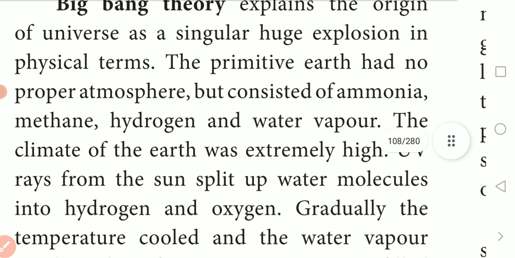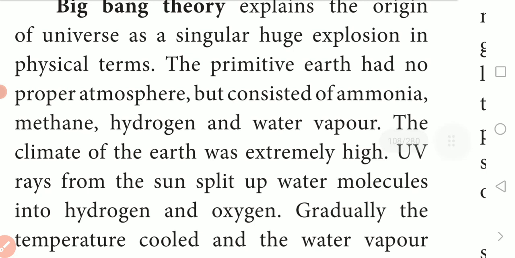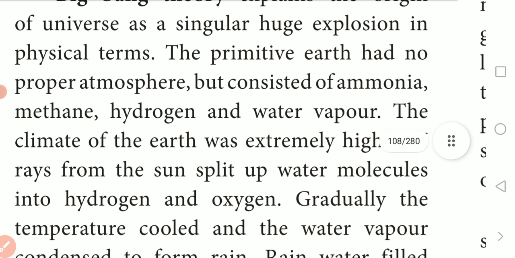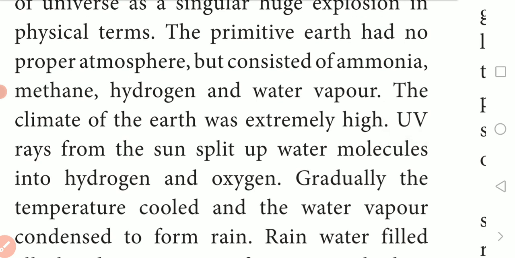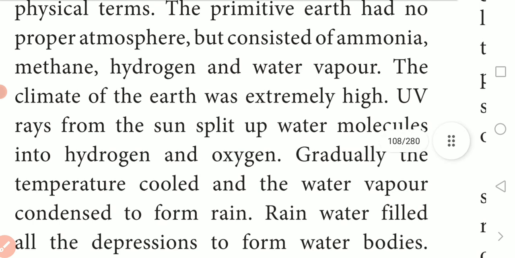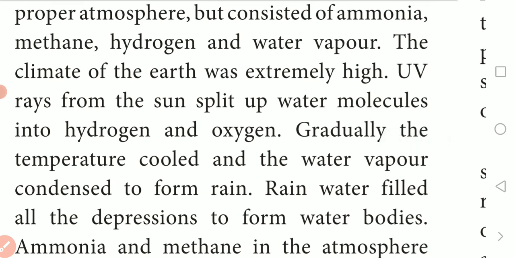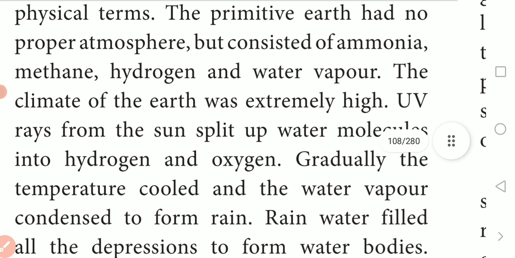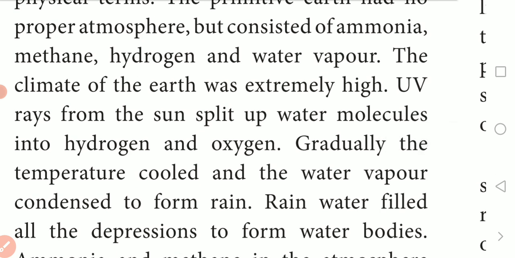UV rays from the sun split up water molecules. So in the beginning, the earth's temperature was extremely high, and due to the fall of UV rays which come from the sun, the UV rays split up water molecules into hydrogen and oxygen. You know what molecules are present in the water? Hydrogen and oxygen are there.